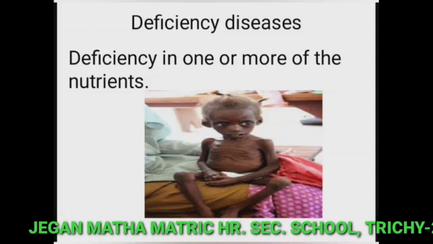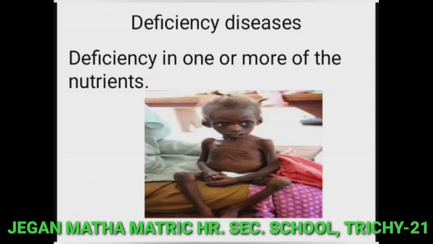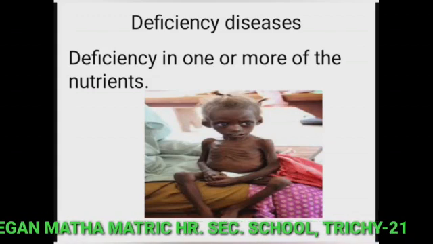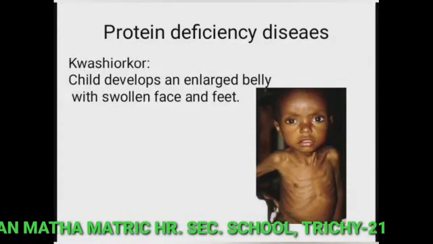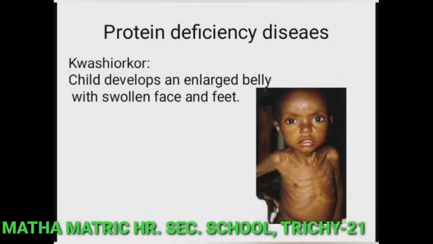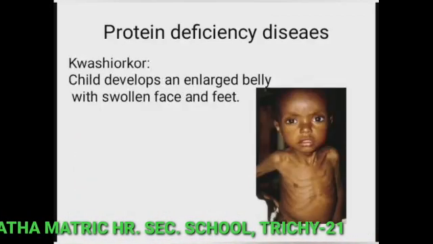So, there are protein deficiency diseases, and vitamin and mineral deficiency diseases. We will learn one by one. First one is protein deficiency diseases. Marasmus and kwashiorkor are the protein deficiency diseases.